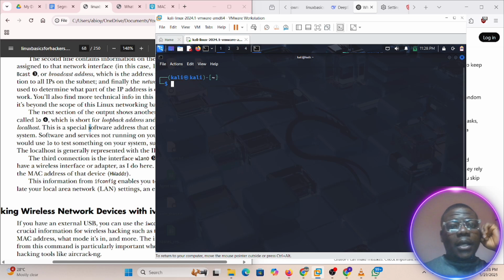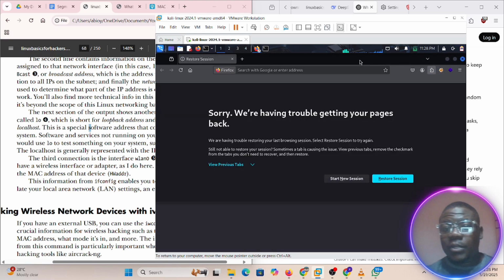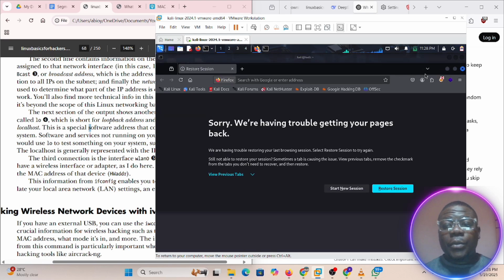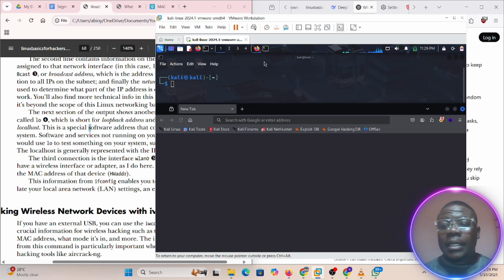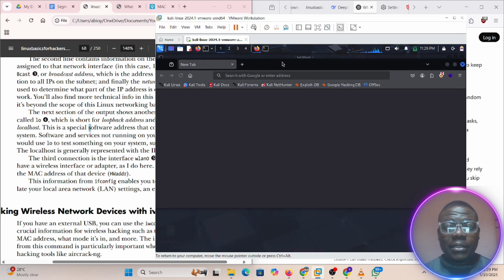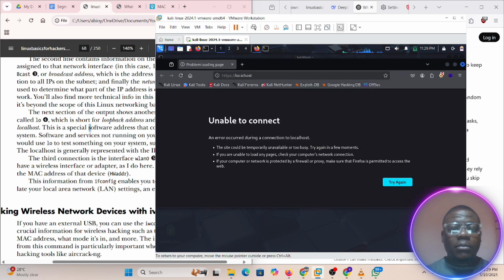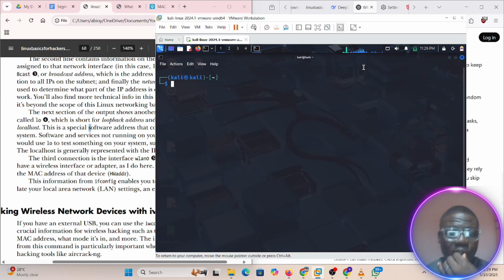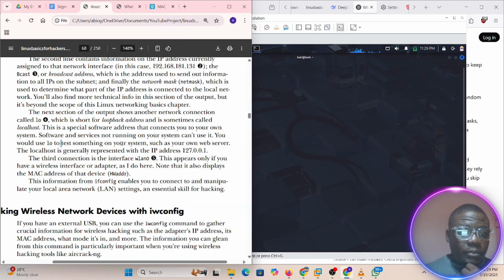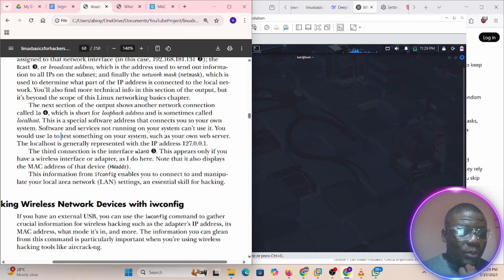If you have a web page hosted on your system, majorly you can use your localhost to reach out to it. Let me see if I have an SSH that is running. If I have any server, what do we call it again, Apache, running on my Linux, I can do localhost. Okay, I have some few things running before. I don't want to dive into that too much, so we'll talk about that later. So we're done with the loopback IP address.